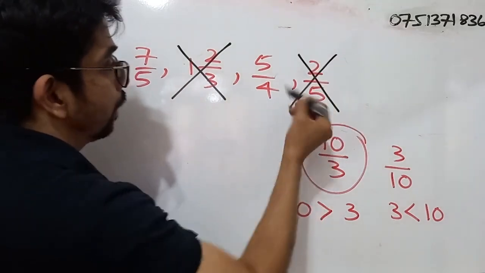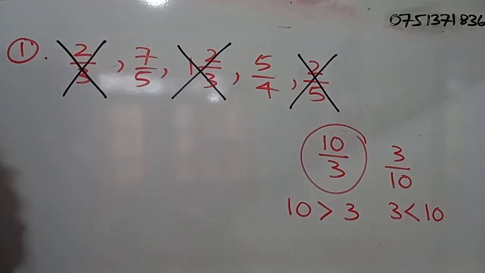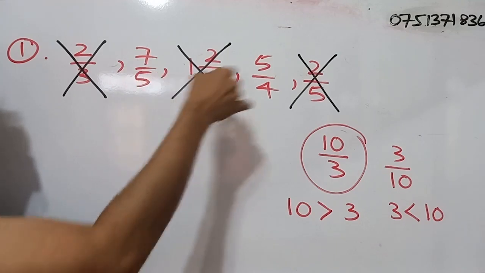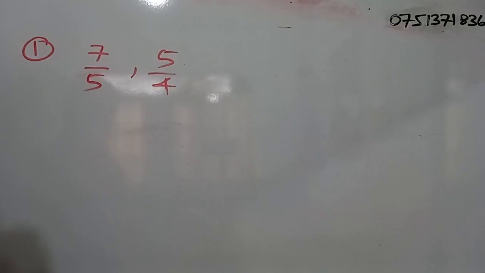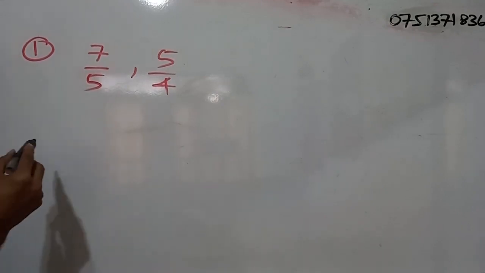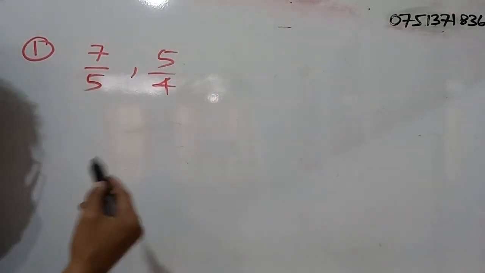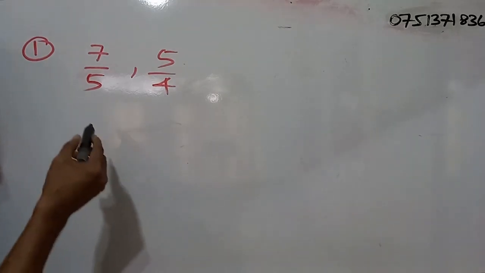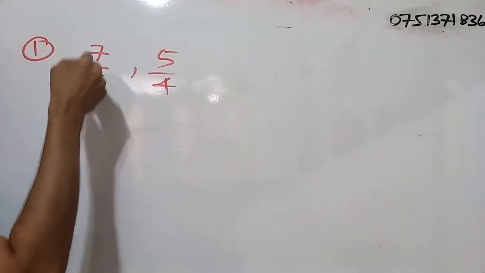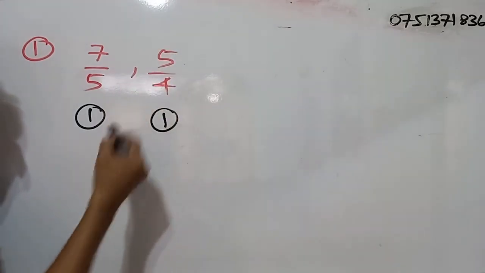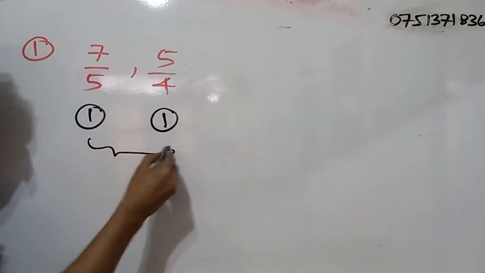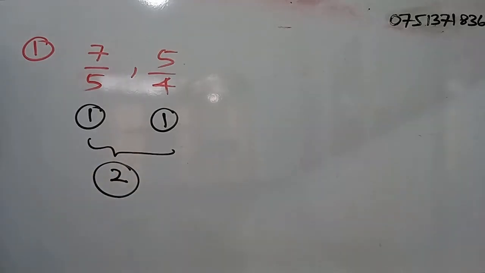This is also a proper fraction. So 7 by 5 and 5 by 4, those are the correct responses. For the first question, you will be getting 1 mark for each correct response. So for 7 by 5, you get 1 mark. For 5 by 4, you get another 1 mark. Altogether, you will be getting 2 marks.